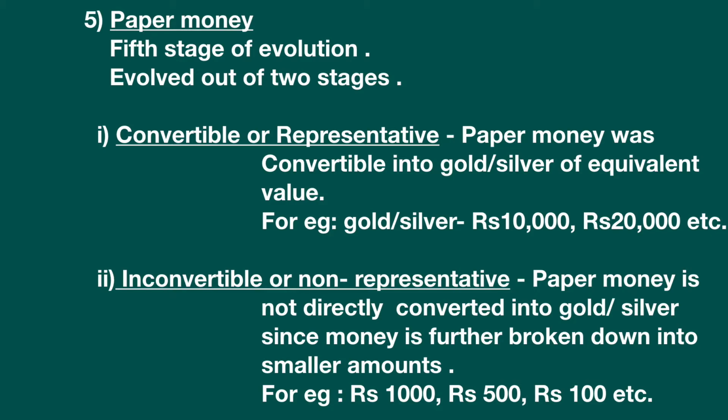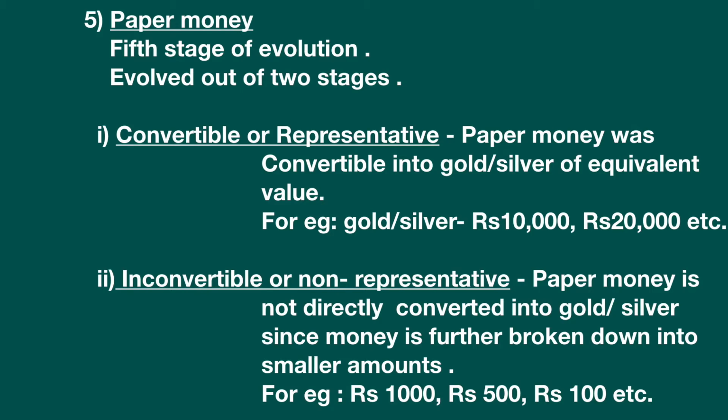For example, if one bar of gold is equal to 80,000, then we need to collect a sum of 80,000, then only it will be equatable to gold or silver. So since money was further divided into many small pieces like 1000, 500, 100, that's why gold and silver were not directly convertible, because of the small amounts of money.